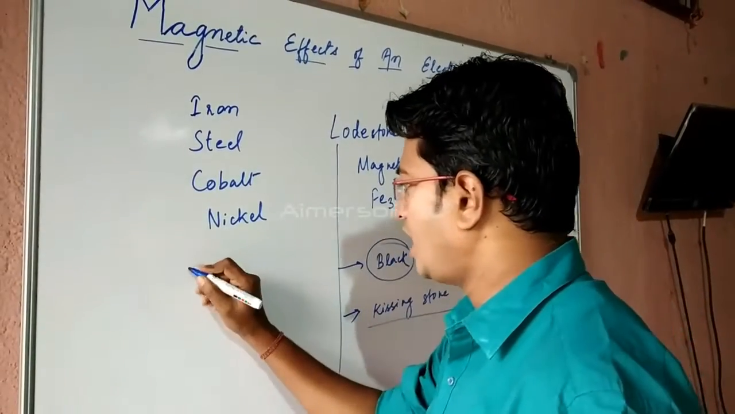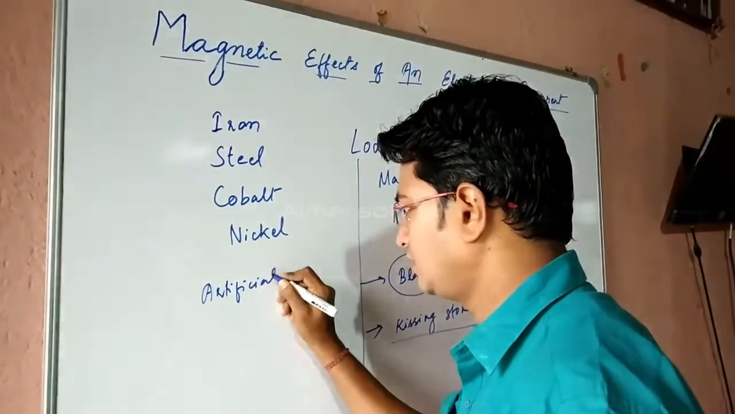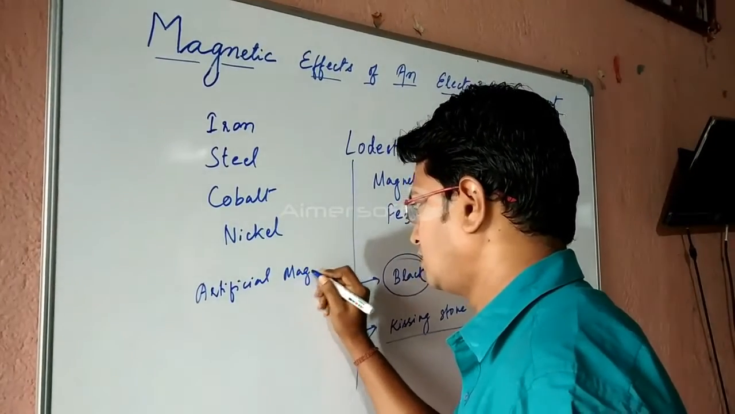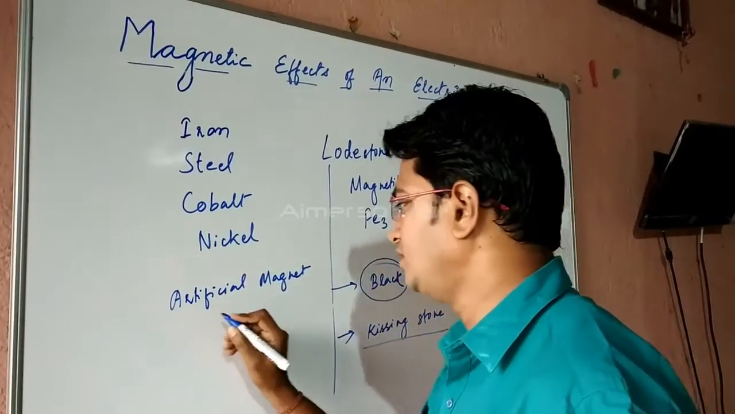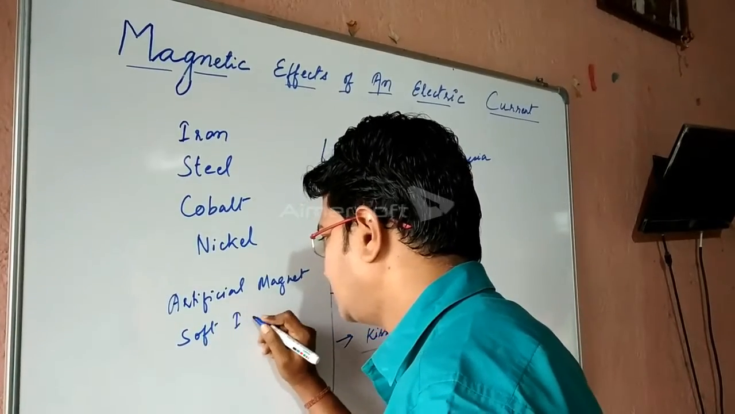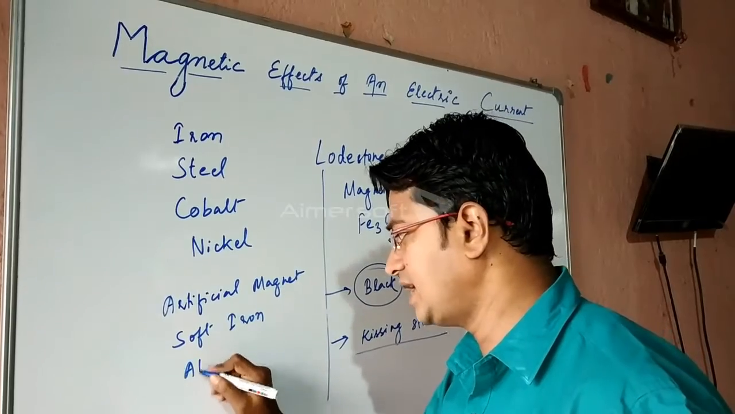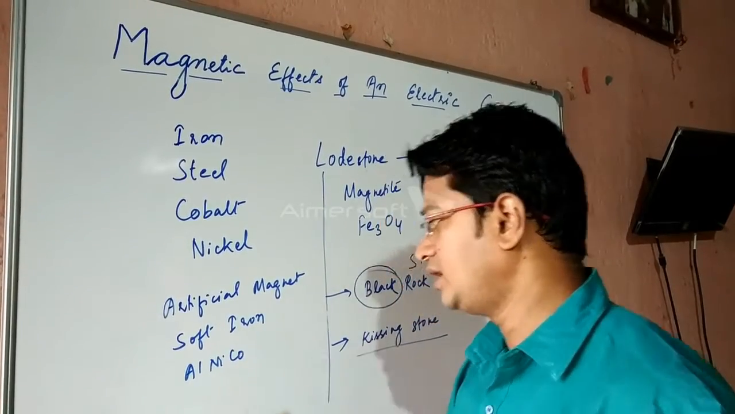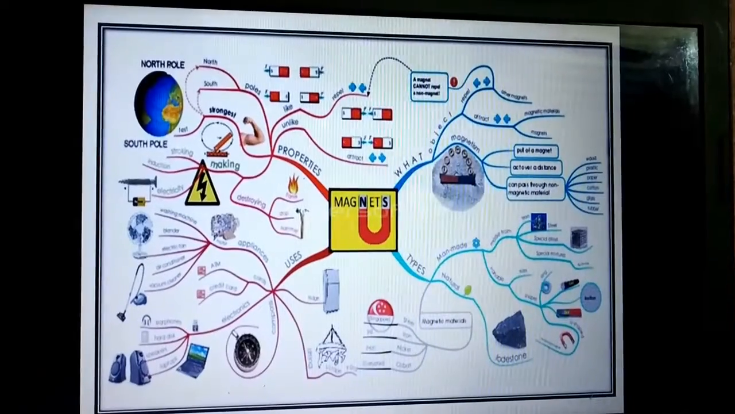Now, artificial magnet. An artificial magnet can be prepared by using soft iron, or the best known alloy is alnico, an alloy of aluminium, nickel and cobalt.